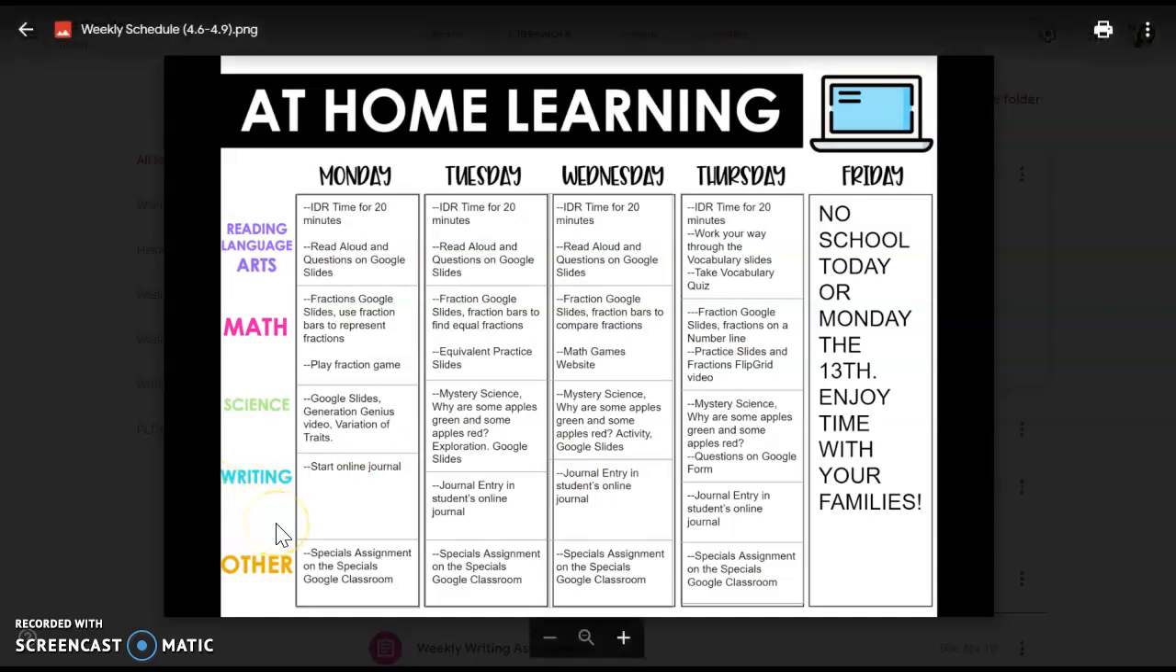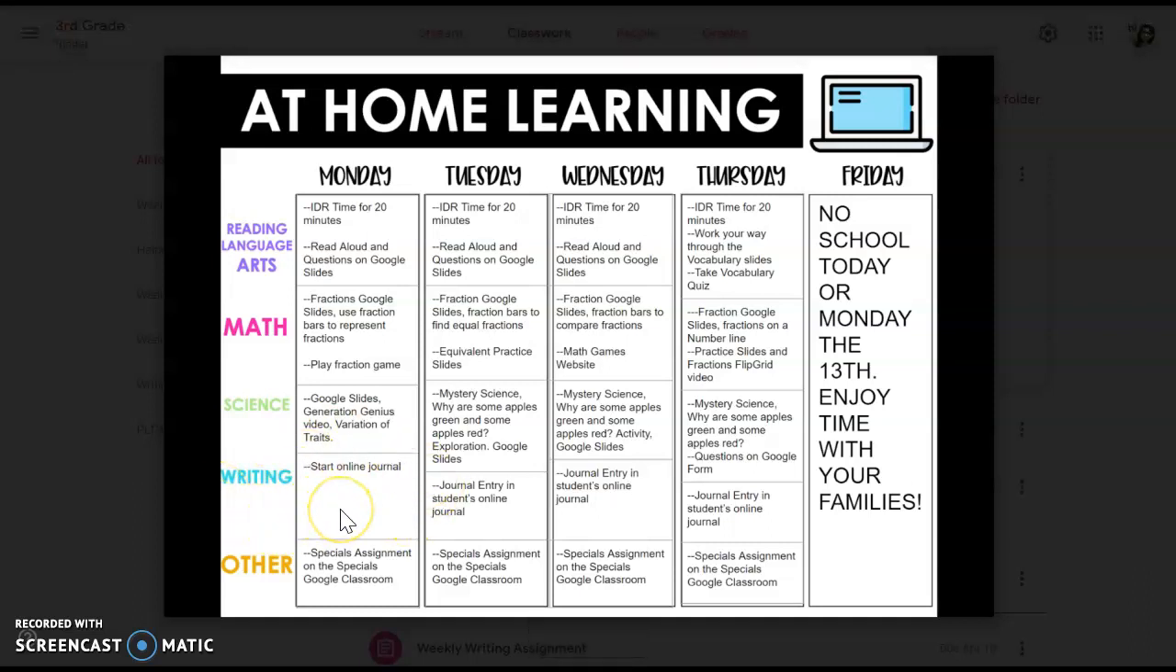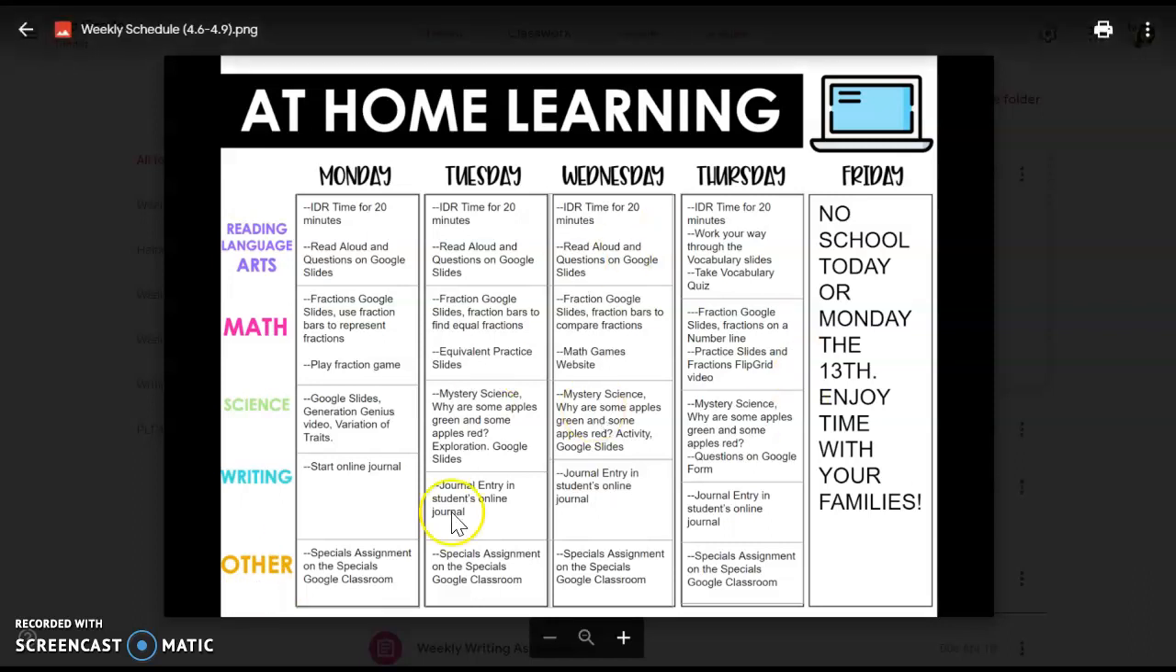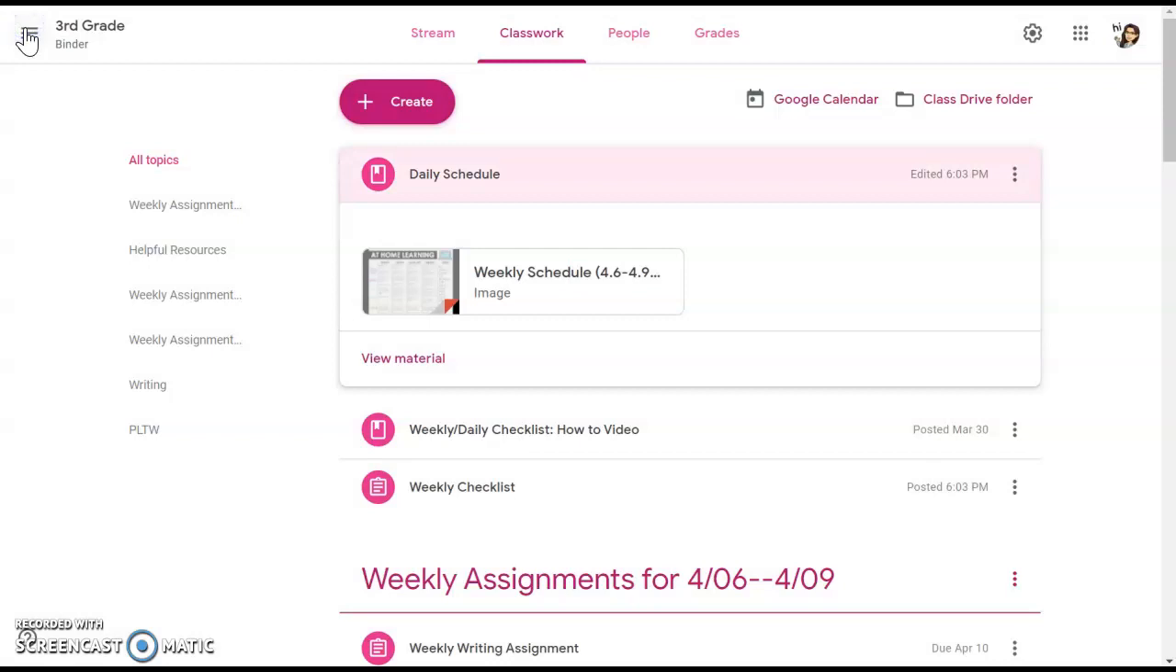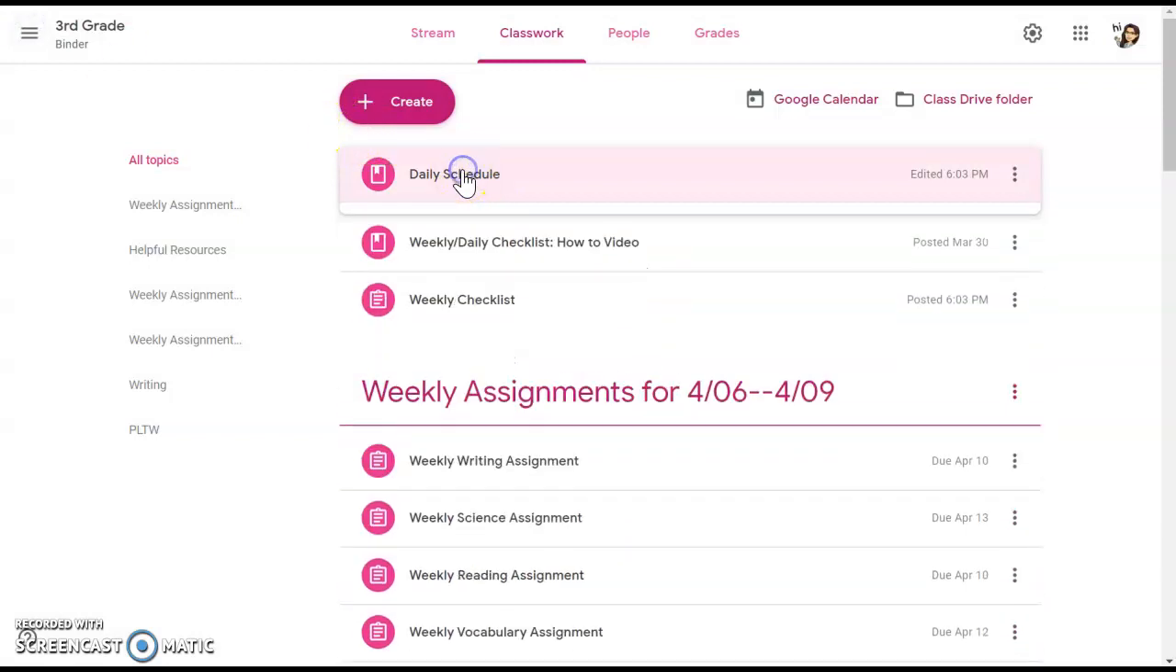For writing today, we're going to be starting an online journal. So click on the writing slides to help you figure out how to get to your online journal and what you're supposed to do. And then do one of the specials assignments from the specials assignment list linked in your Google Classroom. All right, so we looked at our schedule, and let me show you what we're going to do after we've looked at our schedule.